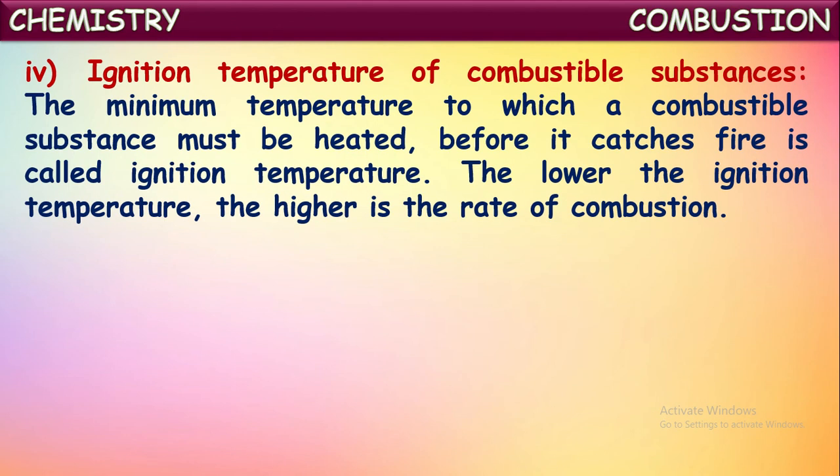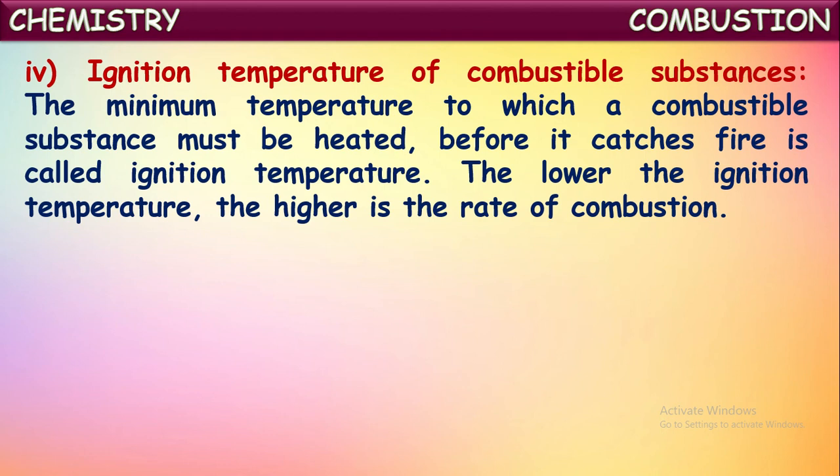Next, the ignition temperature of the combustible substance. This also affects the rate of combustion. The minimum temperature to which a combustible substance must be heated before it catches fire is called the ignition temperature. Now, the lower the ignition temperature, the higher the rate of combustion.